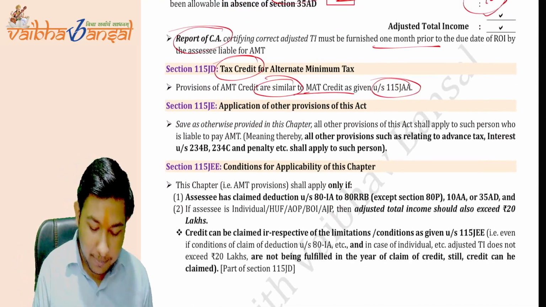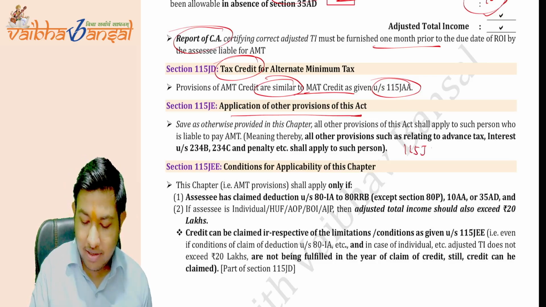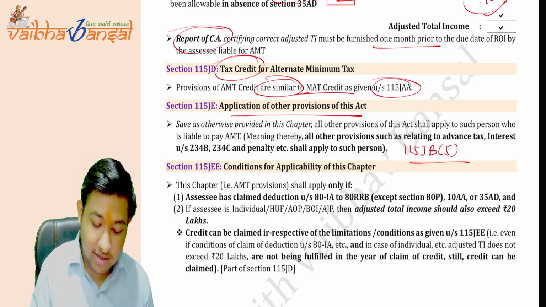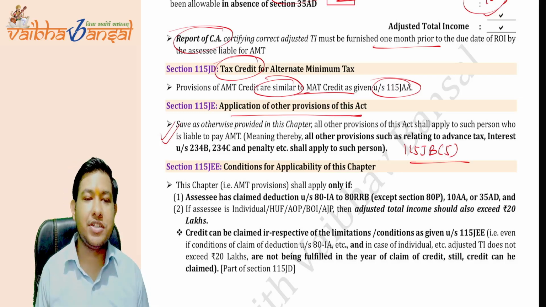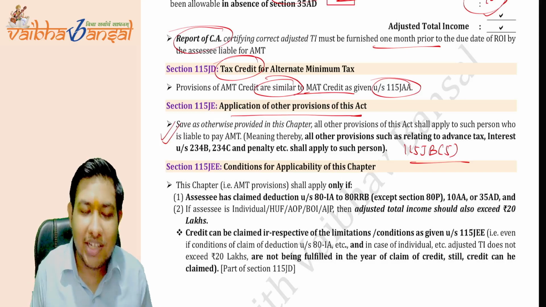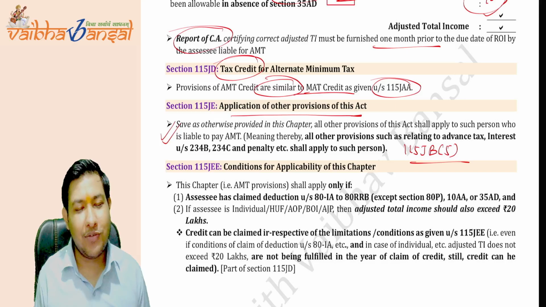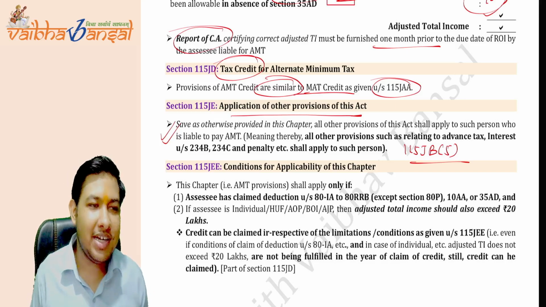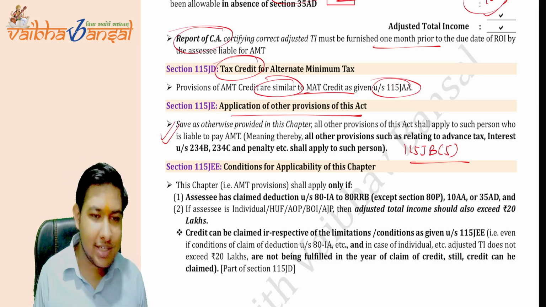Now, application to other provisions of the Act: same as per section 115JB subsection 5 that we have done, this is the same as otherwise provided in this chapter. All other provisions of this Act shall apply to the person who is liable to pay AMT, meaning thereby that all other provisions, such as those relating to advance tax, interest under sections 234B, 234C, and penalty, etc., shall apply to this section as well. Is this clear to you all?